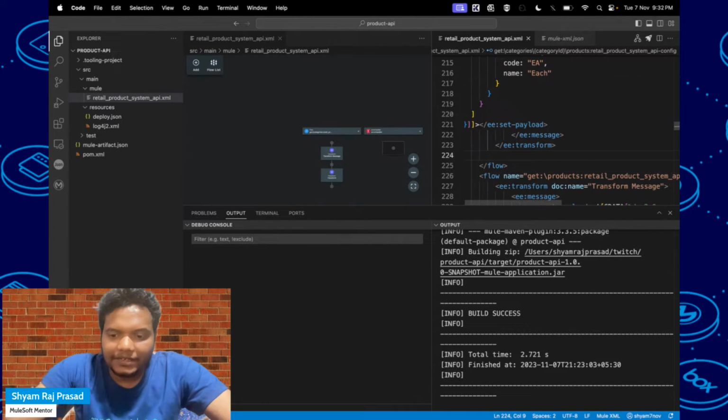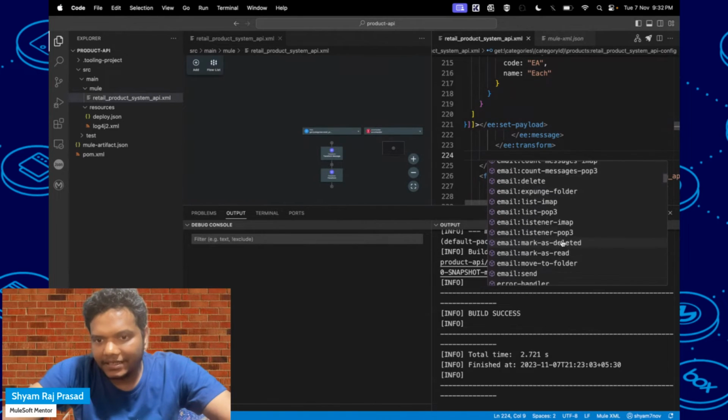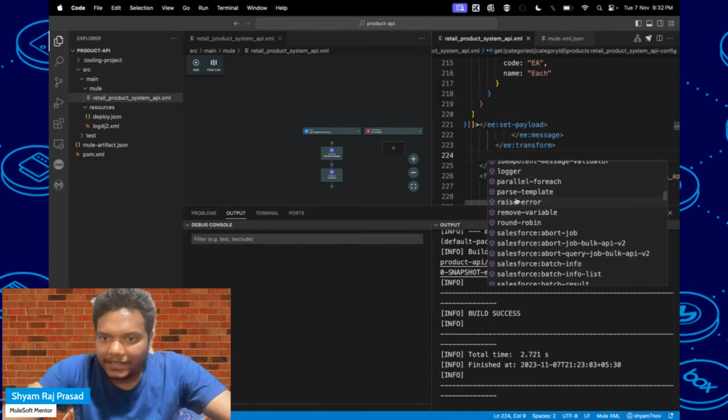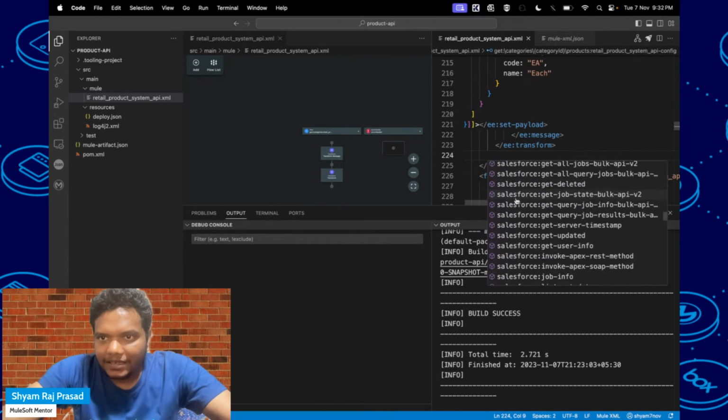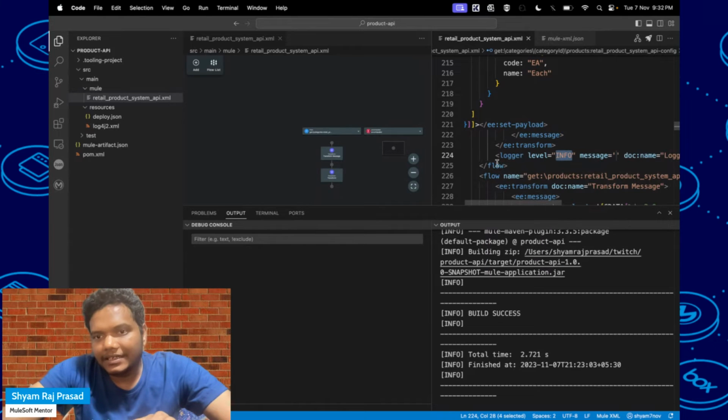Here you can see if you type control space, you will get lots of options, like db insert and these things. So these are all system defined snippets. And here the first one is what I have mentioned, Shyam.log. When you click on that one, it will add that label.